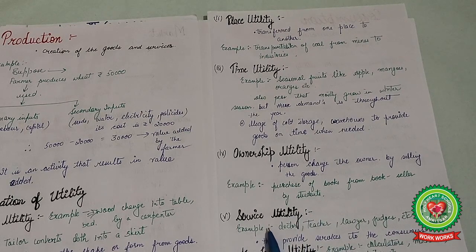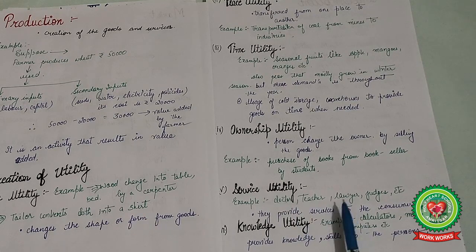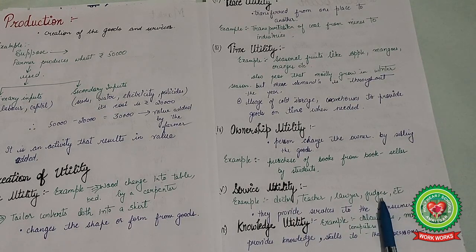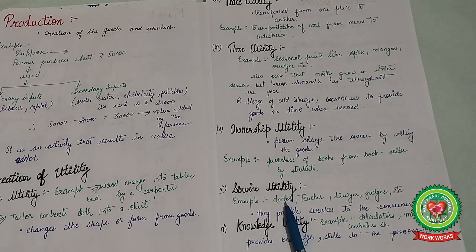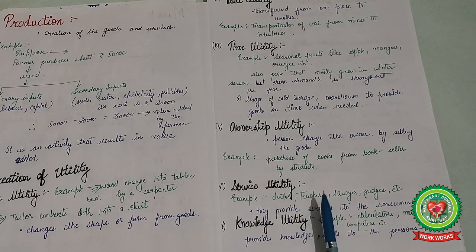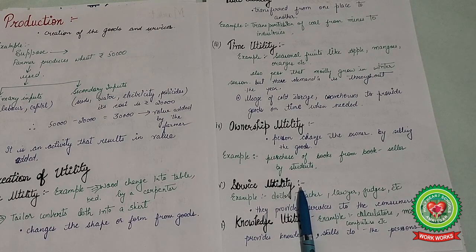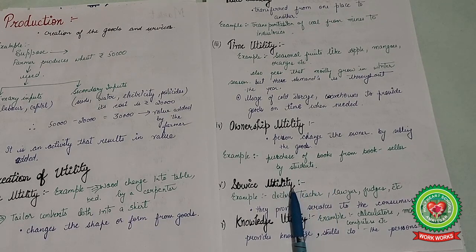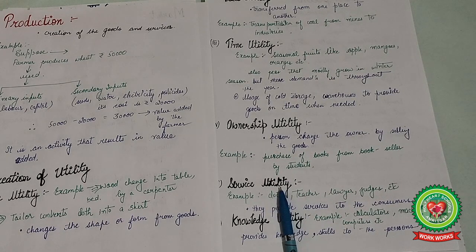Next is service utility. Service utility is like doctors, teachers, lawyers, judges. What are these? They provide services to the consumers. In this, production is done so that the consumer can consume it. The doctor treats his patients, the teacher teaches in the class. They provide services and create utility for their consumers that satisfies human wants. This is known as service utility.